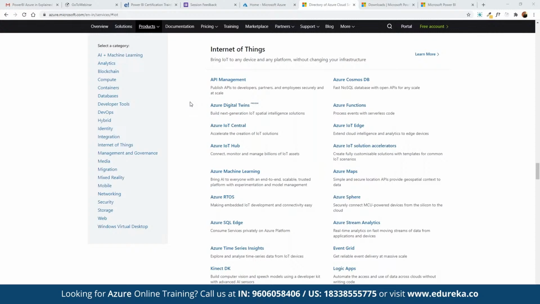So for signing up on the Azure platform, we can click on the link which says free account on the Azure website. And there we have to sign up just like we sign up for any other website, where we can specify the account details. And just like we need an active payment method for Netflix and Prime Video, we also need an active payment method for signing up on Azure. Once we sign up, we won't be getting charged. We would be getting $200 of free credit that we can use against our billing for a period of 1 month.